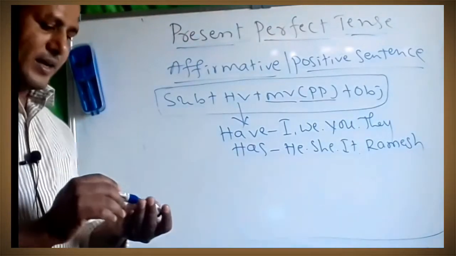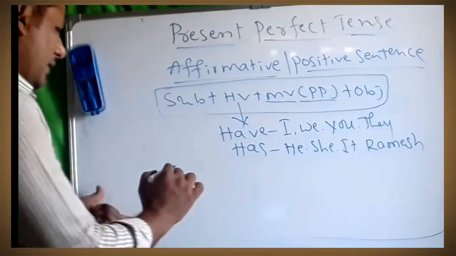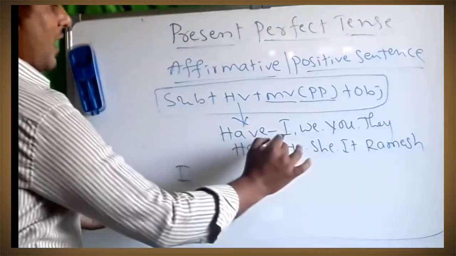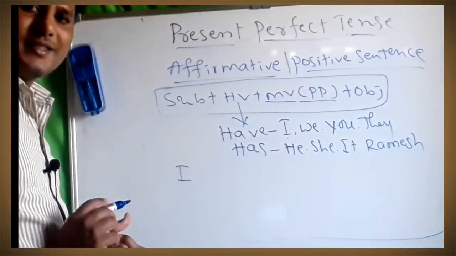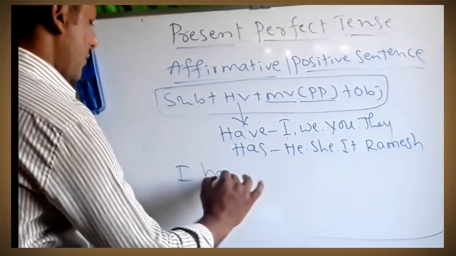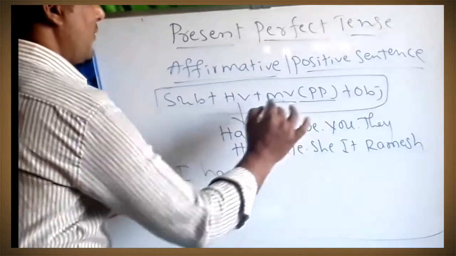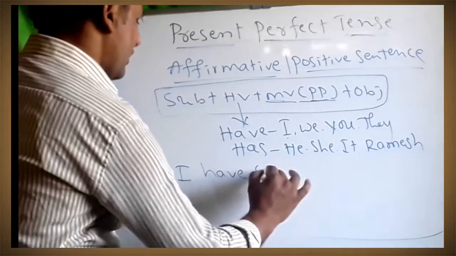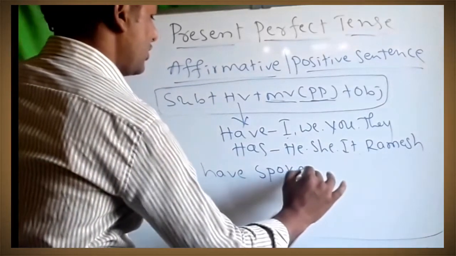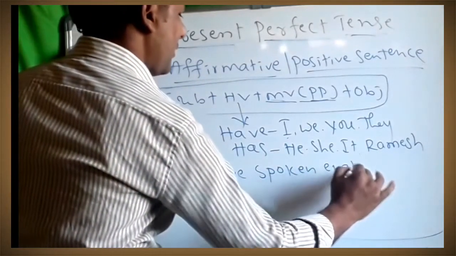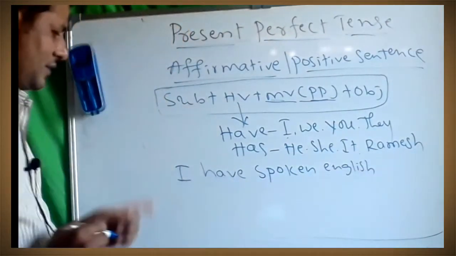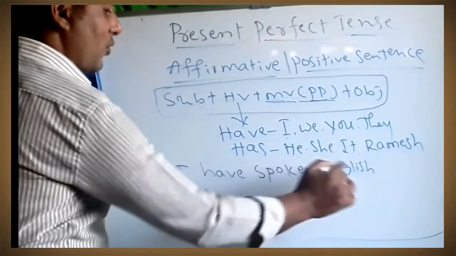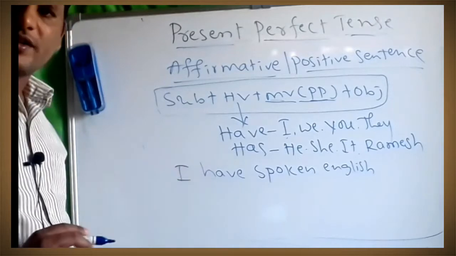So now I will make a sentence. If there is I, we have to take have as a helping verb. I have. Speak is the main verb, you have to use the PP form. I have spoken English. It's a present perfect tense.